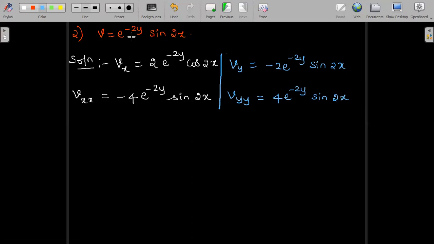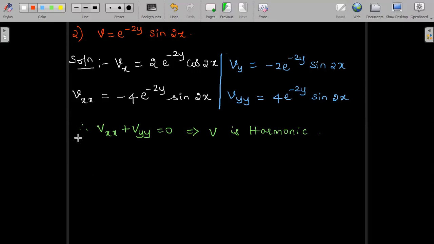Differentiation of e power minus 2y first time is minus 2 e power minus 2y. Once again, when I differentiate, minus 2 into minus 2 gives us plus 4 e power minus 2y. So when I add up these two, vxx plus vyy, we observe that the sum is equal to 0. So therefore, vxx plus vyy is equal to 0, and this implies v is harmonic. V is satisfying Laplace's equation, hence we can conclude v is harmonic.